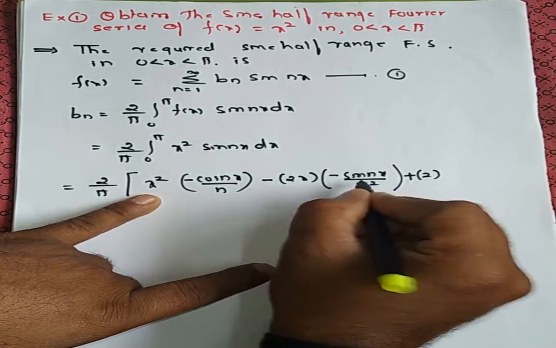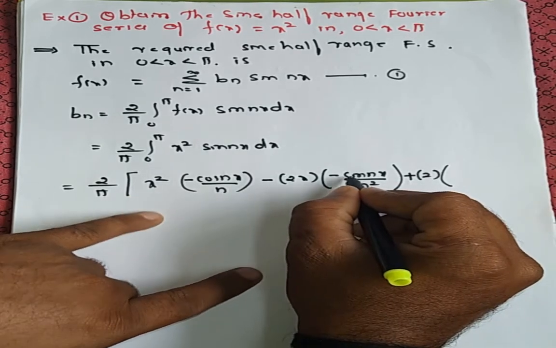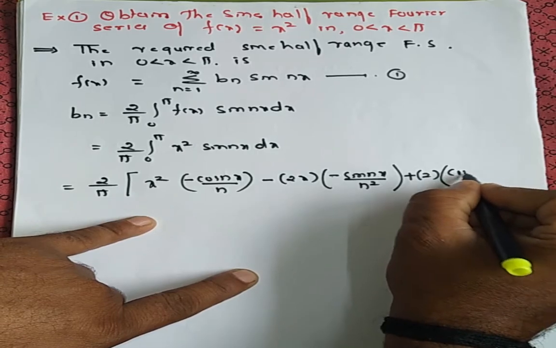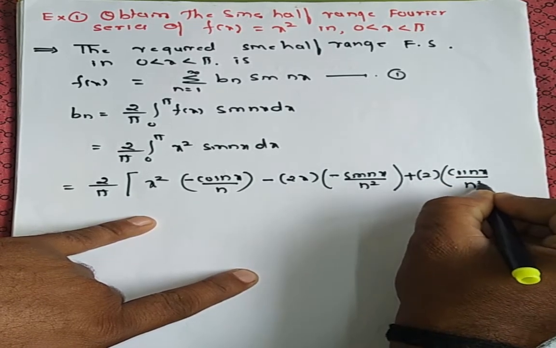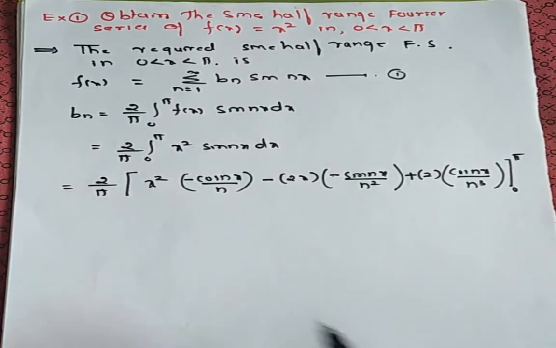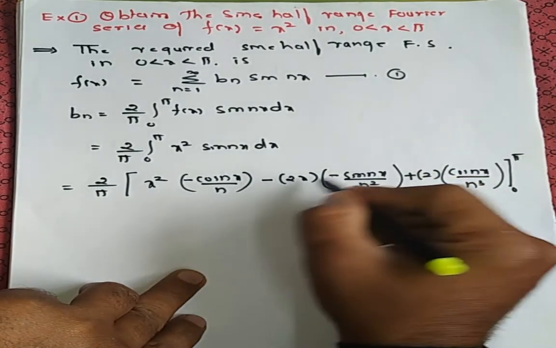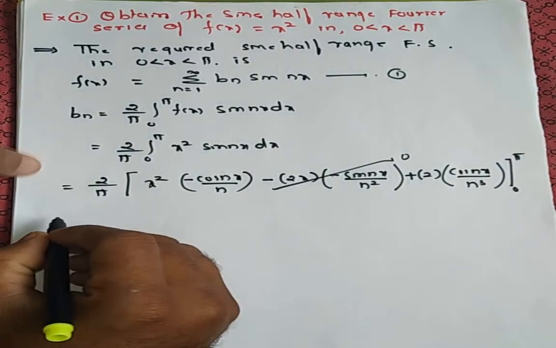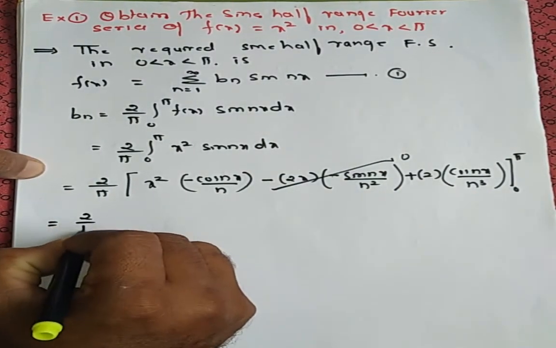Then again a differentiation of this one, sine is, that is minus sine is minus cos, minus into minus plus cos nx divided by n cube, applying limit 0 to pi. Okay, now as you apply the limits, the sine function becomes 0. So leave this one, only you need to calculate. So therefore 2 divided by pi as it is.